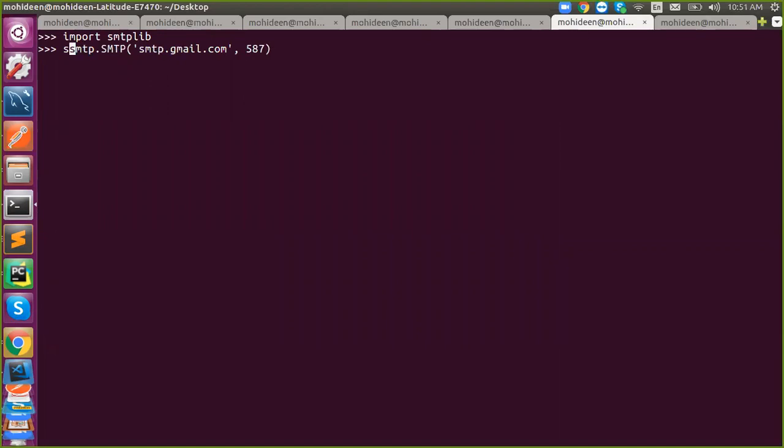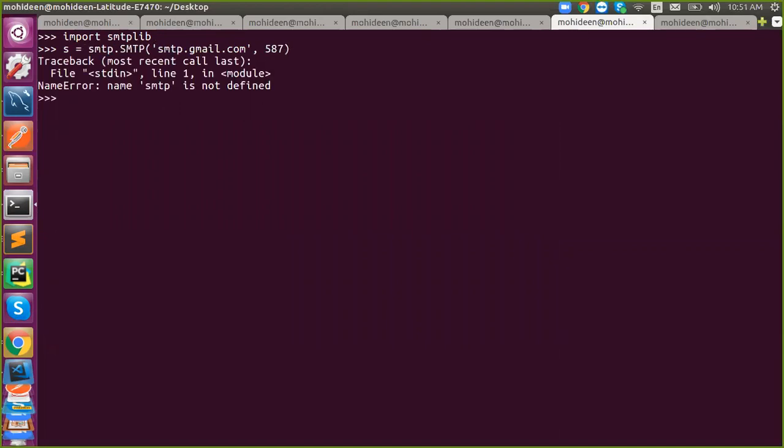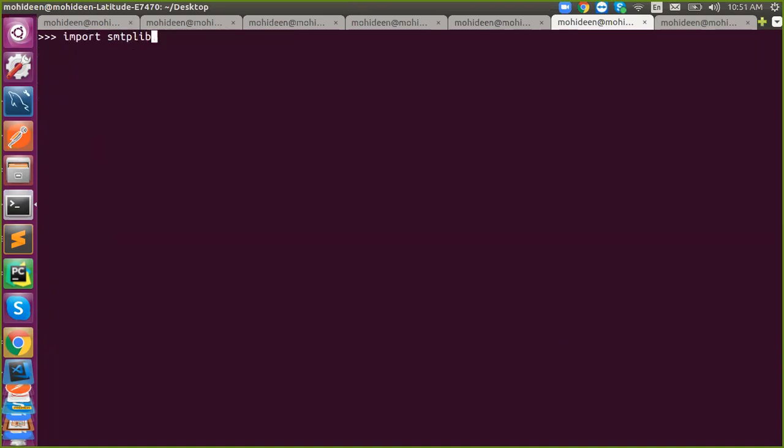You need to assign it to some variable name. Sorry, smtplib. Once done, what to do?